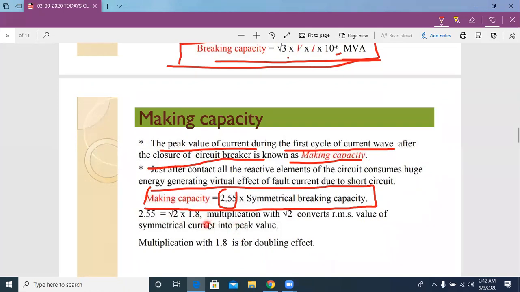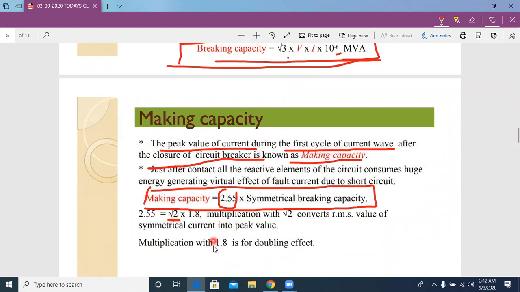Here, multiplication with root 2. Why do we multiply with root 2? Already in the diagram above, the x value is the peak value. That's why we need to convert that peak value into an RMS value. That's why we write root 2. To convert the peak value into the RMS value, we use root 2.